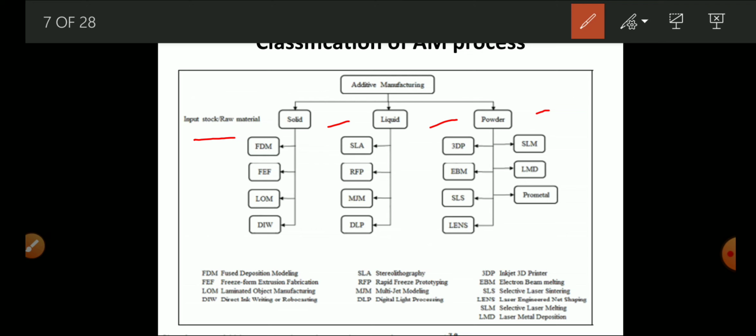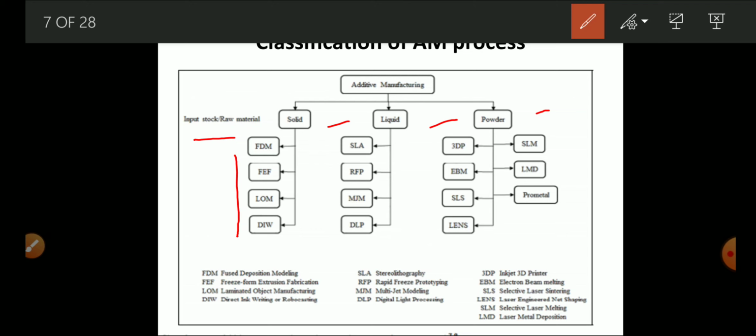In the solid state, FDM, LOM and similar processes are the most important for solid-phase raw materials. But if the material is liquid, there are different manufacturing methods in AM, like SLA,